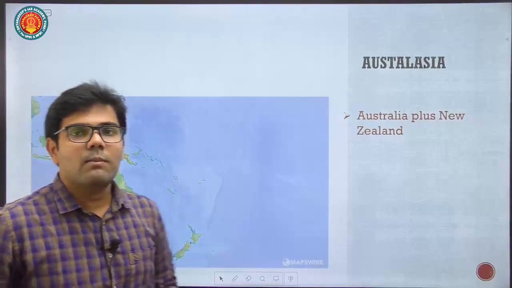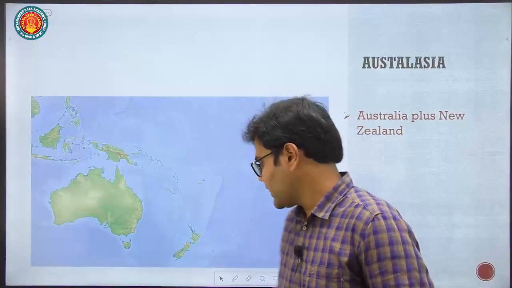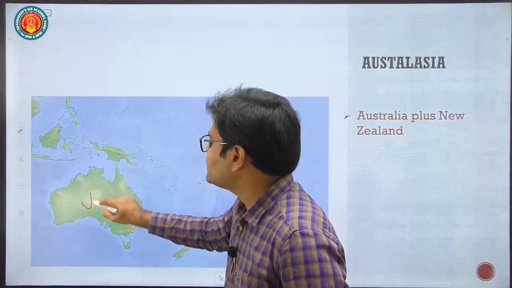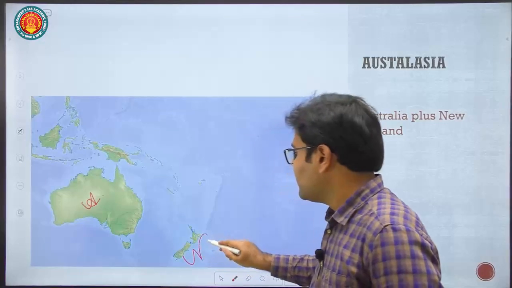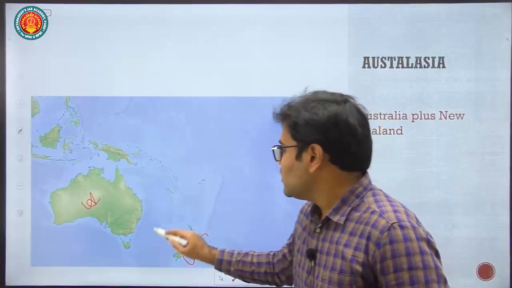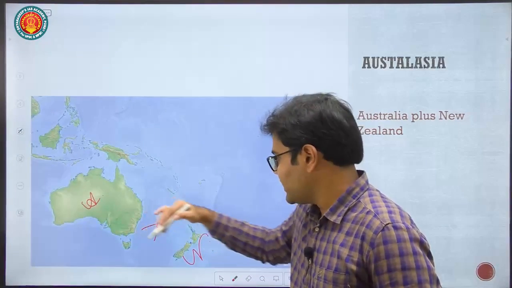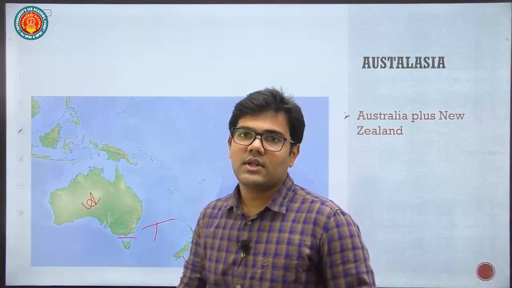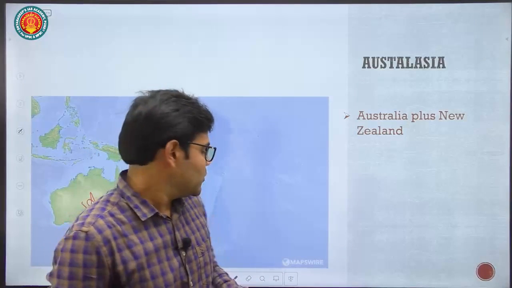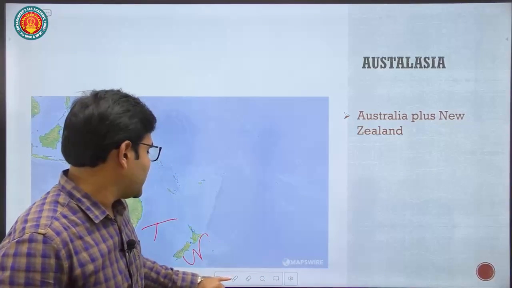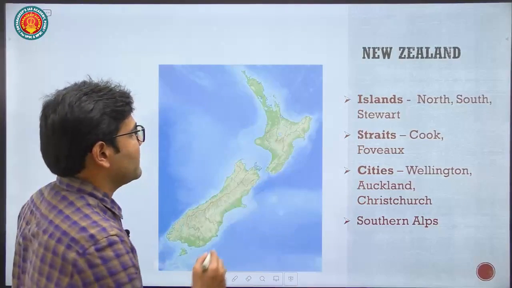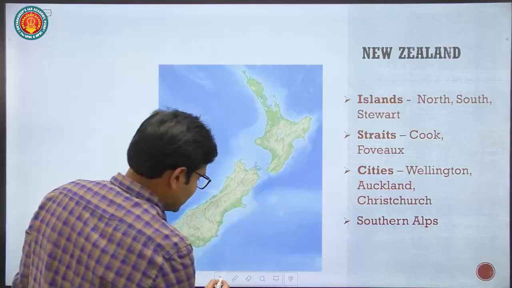So now let's talk about New Zealand. Australasia includes what? Australia plus New Zealand. This is Australasia. We saw the Tasman Sea between Australia and New Zealand, and this is the Bass Strait. So let's now focus on the country called New Zealand. Let's first cover the islands of New Zealand, then the important straits.